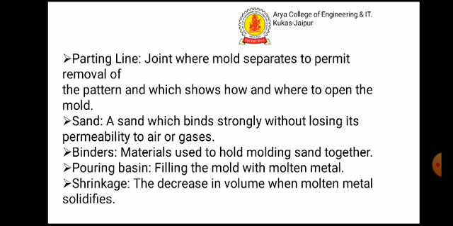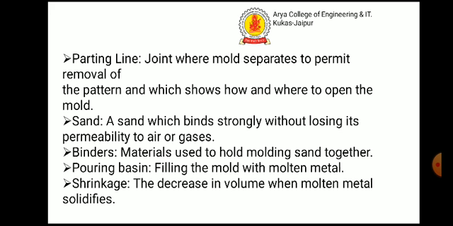Parting line. Joint where the mold separates to permit removal of the pattern, and which shows how and where to open the mold. Sand. A sand which binds strongly without losing its permeability to air or gases. Binders. Material used to hold molding sand together. Pouring basin.